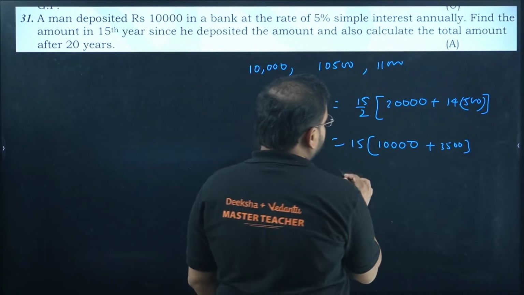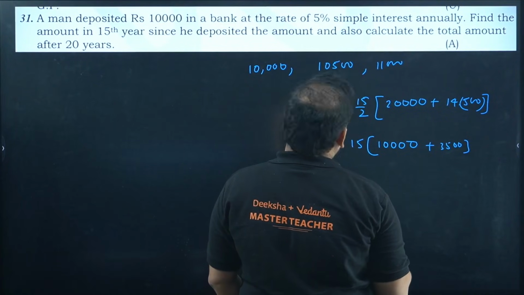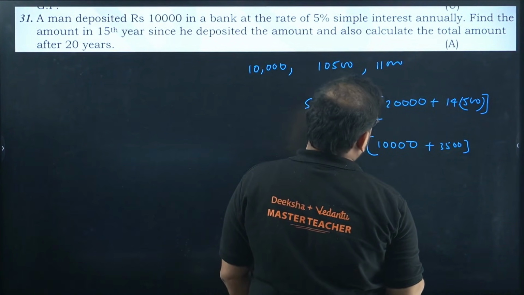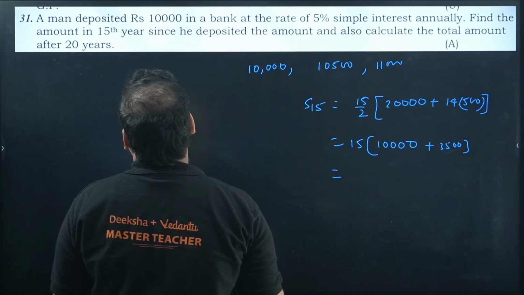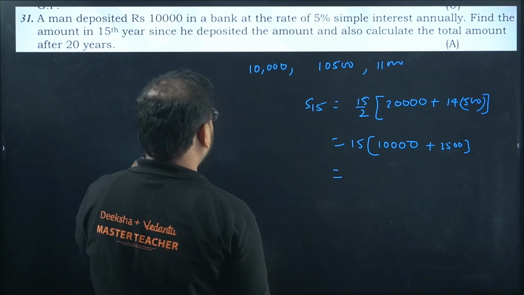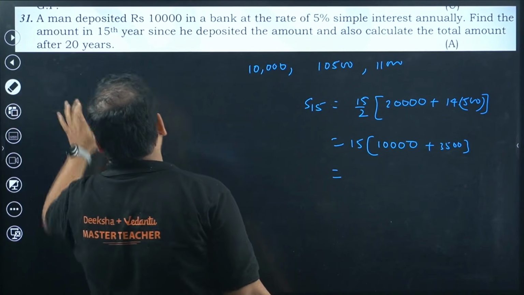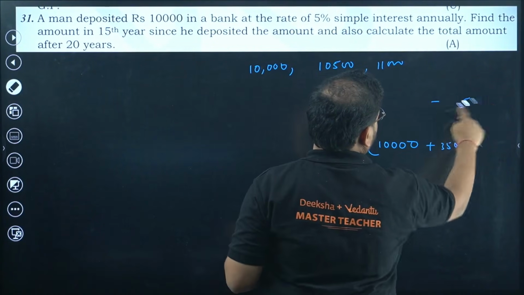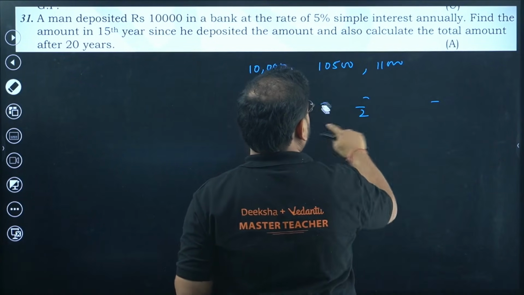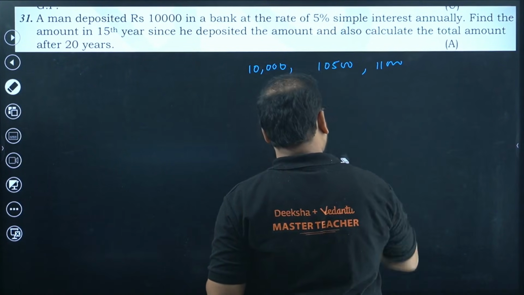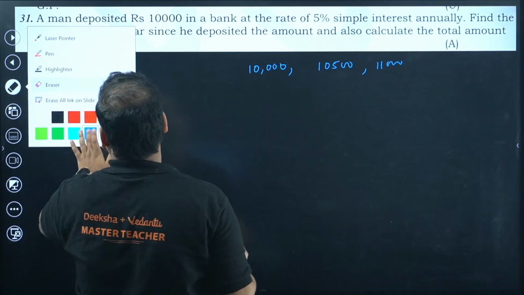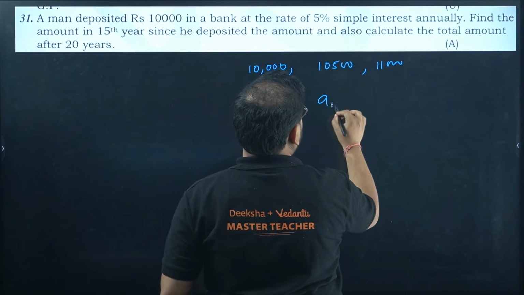Find the amount in the 15th year. Okay, they're asking us not S15, sorry. They're asking us A15. Sorry, my bad. In the 15th year, not at the end of 15th year. They're asking us 15th year means they're asking us A15.